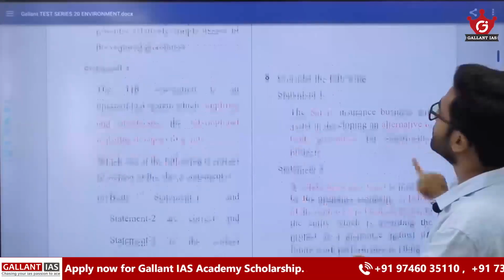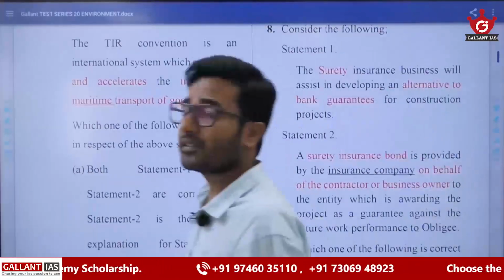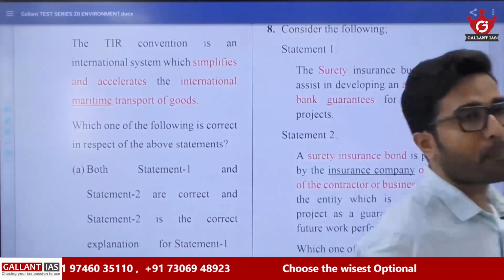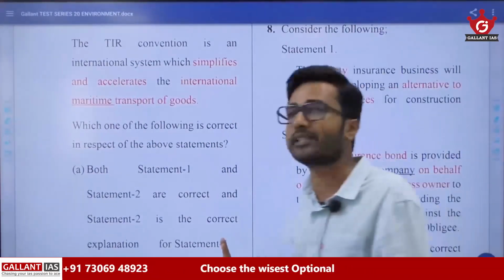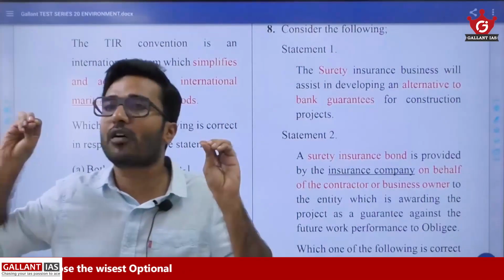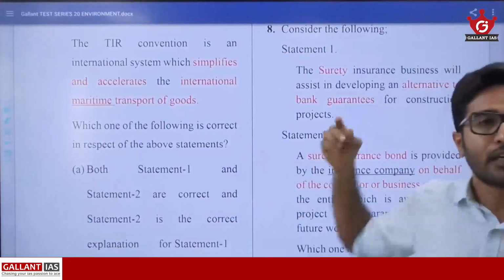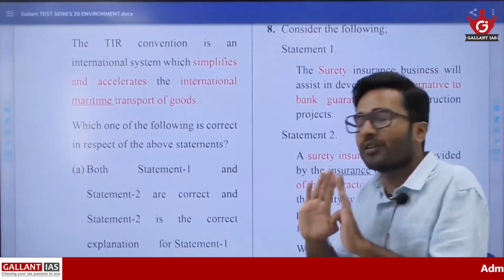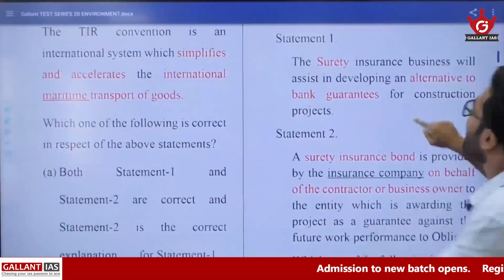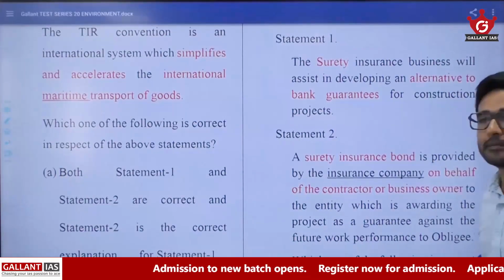Then, yeah, next question. See how easy a question. This is how UPSC asks. That's why I told you that the paper will be like a carbon copy of this year's paper, because this is how UPSC asks. On the first look it will feel like, okay, I have not read this area, but on the second look, if you have trained yourself to solve this question, you will feel, okay, good question. You see, surety insurance business, whatever surety, it is an alternative to bank guarantee.